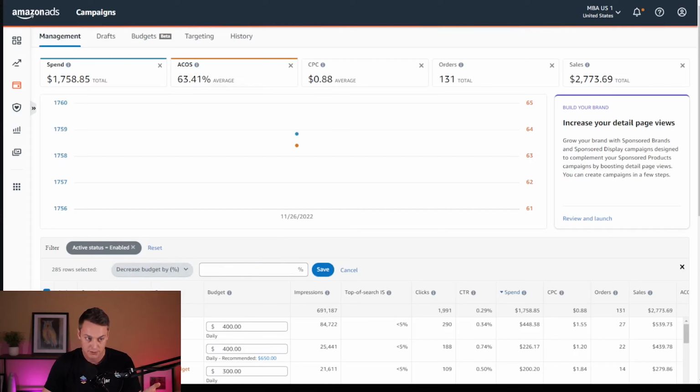I'm going to jump over to Merchjar though, because I want to exclude my lottery campaigns, which there's not a real way to do inside of Ad Console without just deselecting those after selecting all of them. The other issue with adjusting budgets in Ad Console is if you have more than 300, you're going to have to go page by page to do this. You can only select 300 rows at a time. I only have 285, so I could do this, but again, I want to exclude lottery campaigns, so I'm going to do that inside of Merchjar.